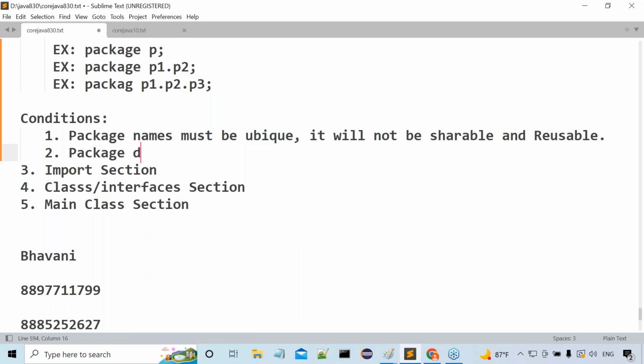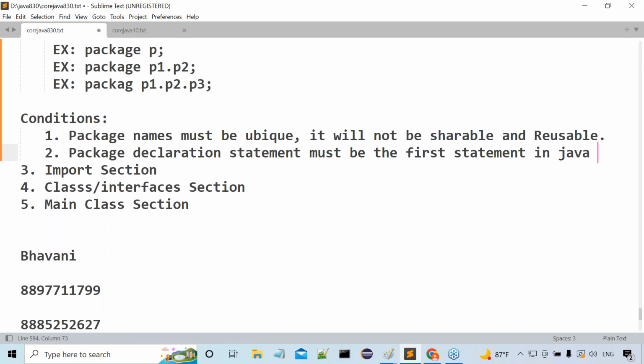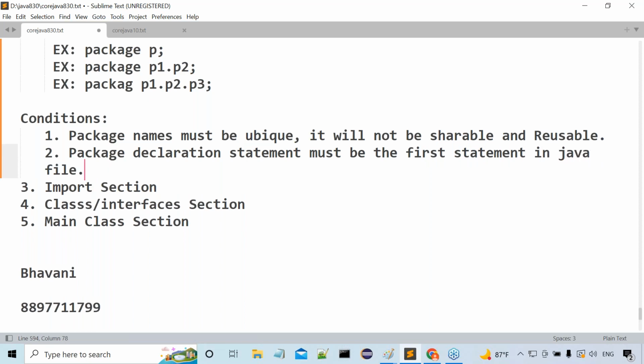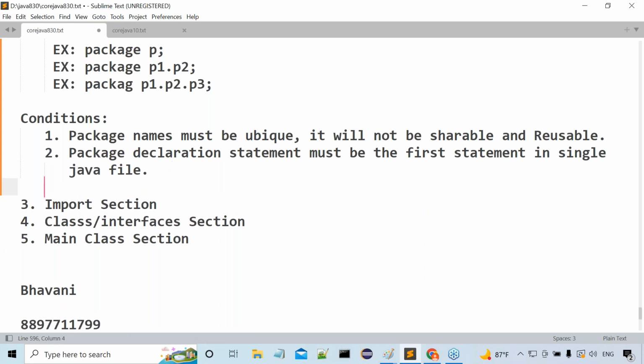Package declaration statement must be the first statement in a single Java file.